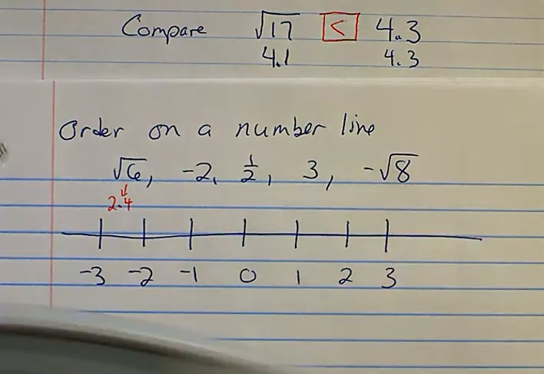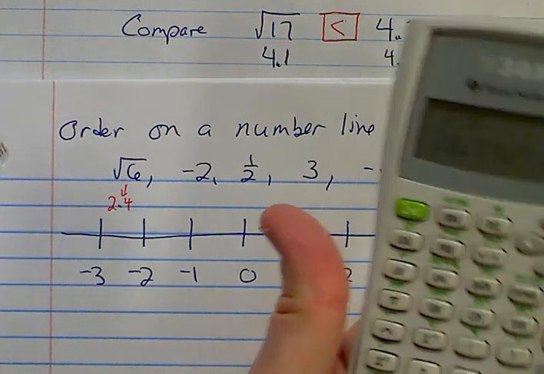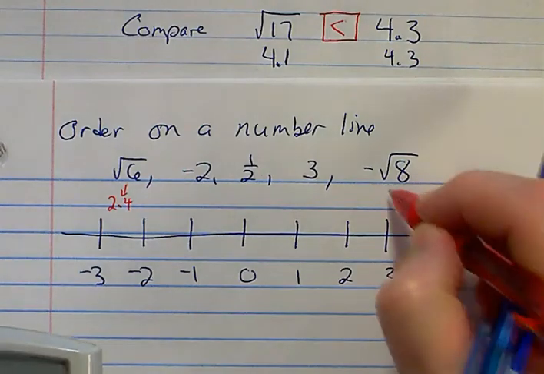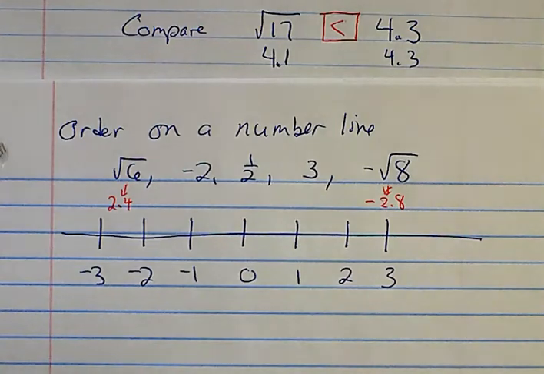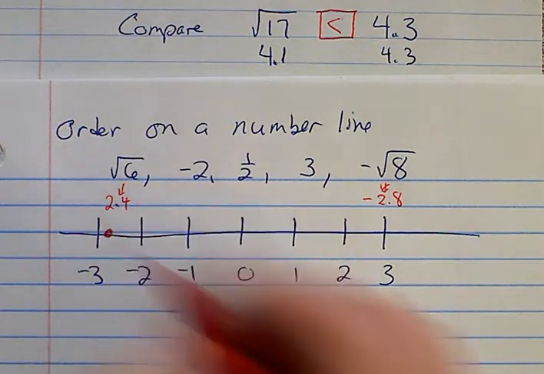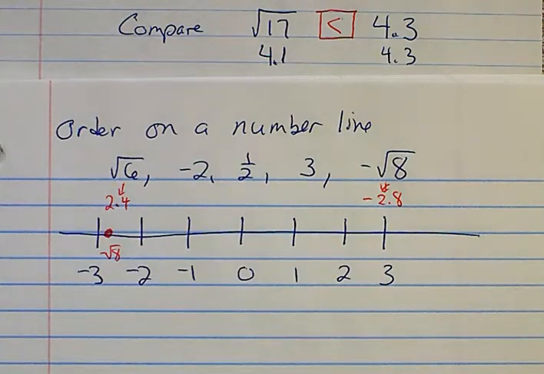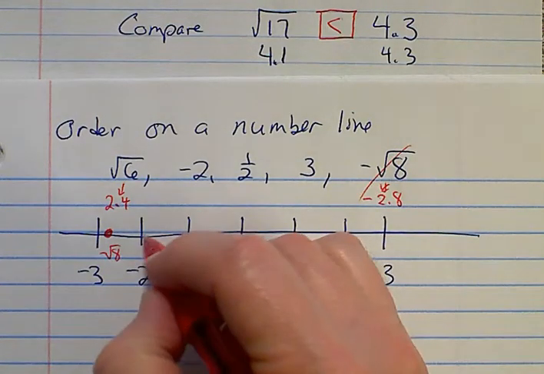Alright, if we do negative square root of 8, basically you can just do square root of 8 and throw a negative in front of it. So square root of 8, that's about 2.8. So that's negative 2.8. Okay, and then from there, once you've got those two numbers figured out, you can go back and start putting them where they need to go. Negative 2.8 is about right there. So that would be your negative square root of 8. Alright, once you've got that one checked off, then you've got negative 2, that's right here.